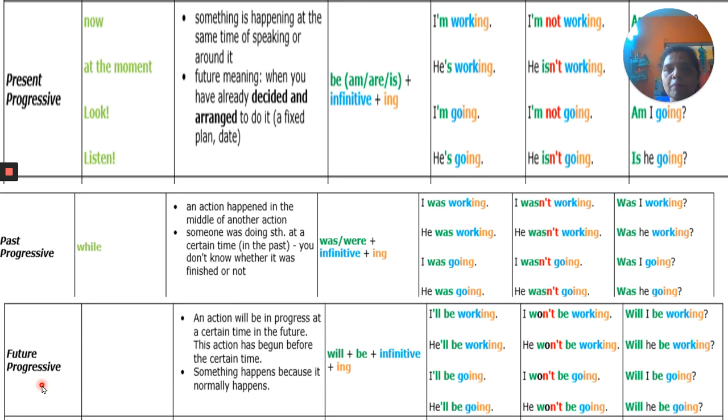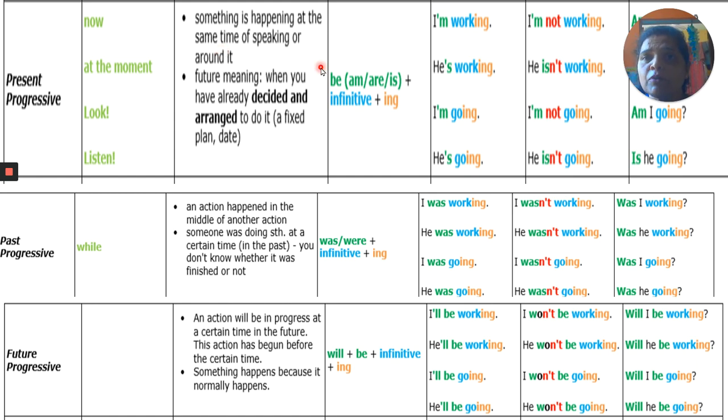So this is the form of present progressive. You can see the signal words here: now, at the moment, look, listen. These are all the signal words, and something is happening, and these are the uses. Something is happening at the same time as speaking or around it. That means, as I am saying, I am teaching you. I am taking the class now. At the moment, this is what I am doing. So here we are using the present progressive.